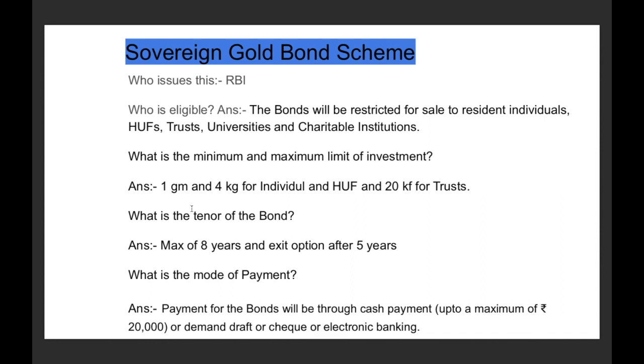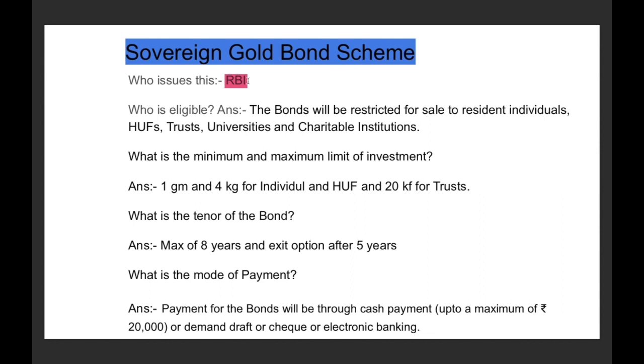Now this is the last scheme, and why I am focusing too much on the sovereign gold bond scheme is that this is not only important for the prelims, but UPSC has asked a question in mains also with respect to the sovereign gold bond scheme. Understood? Now the very first question is, who issues the sovereign gold bond scheme? RBI issues the sovereign gold bond scheme.